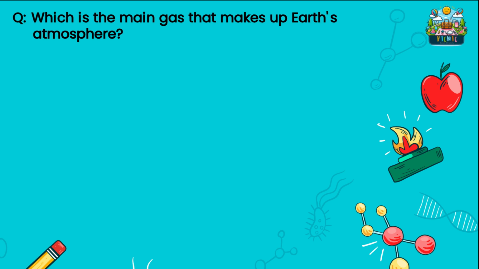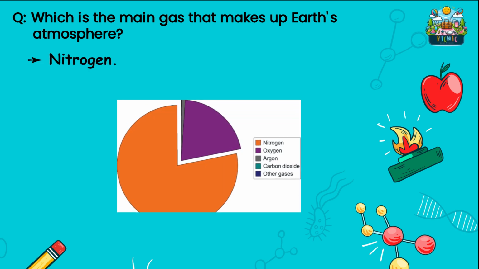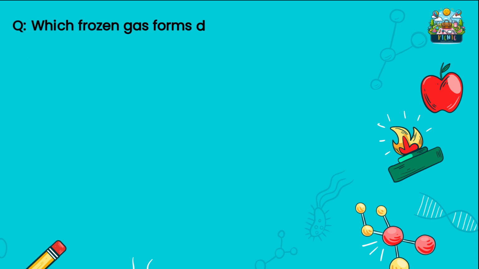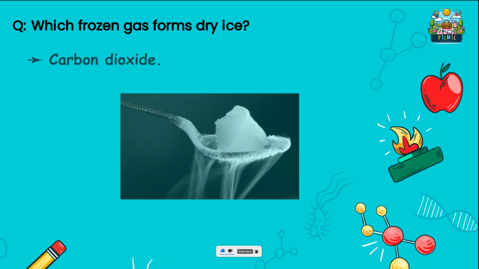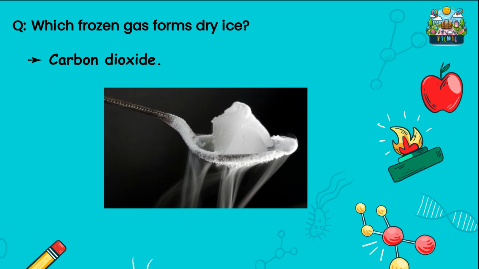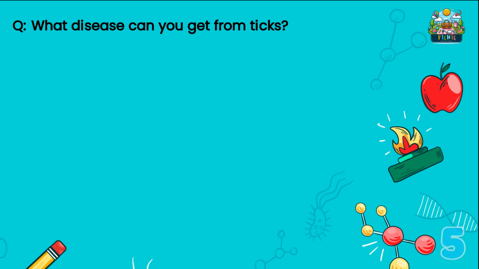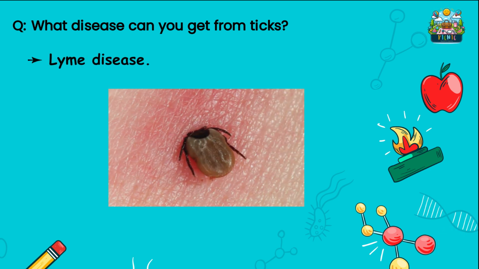Which is the main gas that makes up Earth's atmosphere? Nitrogen is the most prominent gas in the atmosphere. Which frozen gas forms dry ice? Carbon dioxide in frozen form is called dry ice. What disease can you get from ticks? Ticks can give you Lyme disease.